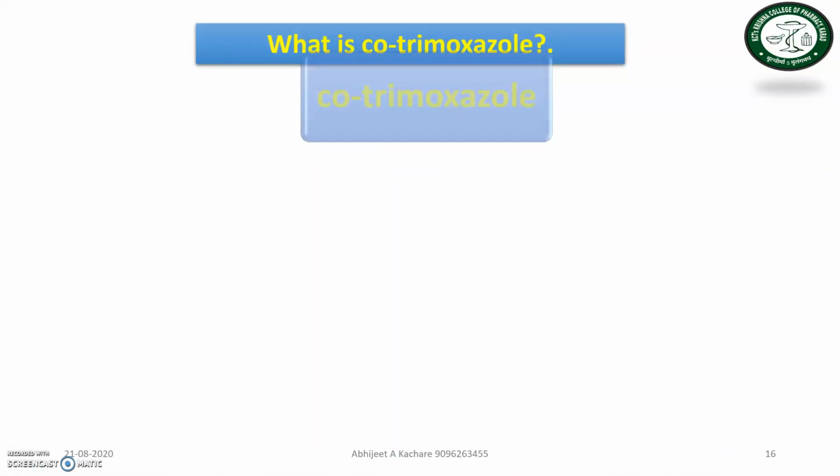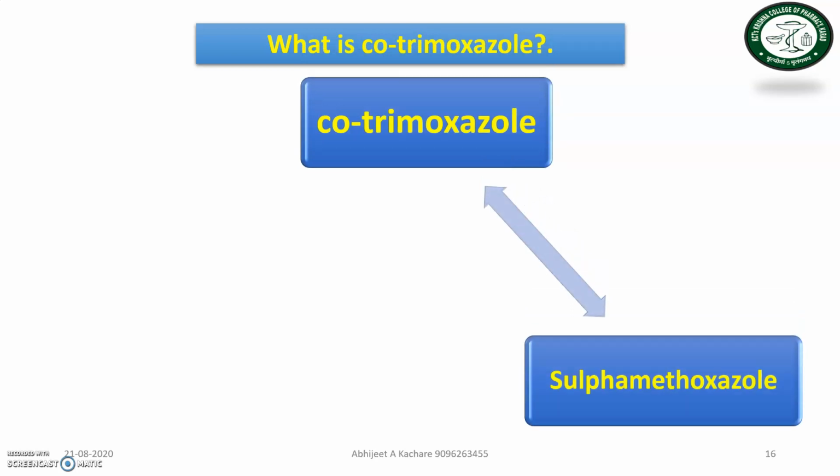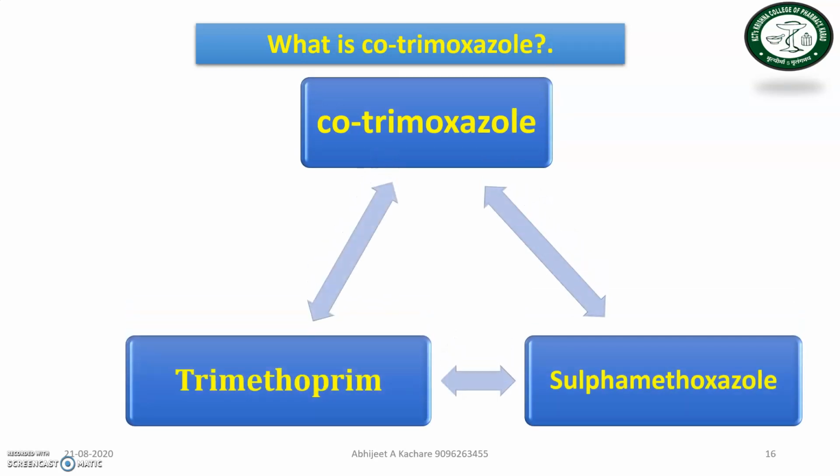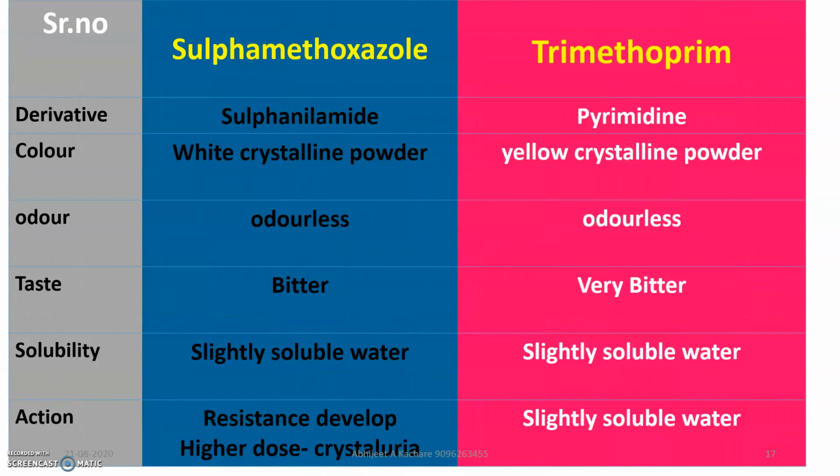Now next, very important is what is cotrimoxazole. Cotrimoxazole is the combination of sulfamethoxazole and trimethoprim, in a ratio of 5 parts of sulfamethoxazole and 1 part of trimethoprim. So this is the combination in cotrimoxazole. Always remember the definition, or what you mean by cotrimoxazole: cotrimoxazole is 5 parts of sulfamethoxazole and 1 part of trimethoprim.